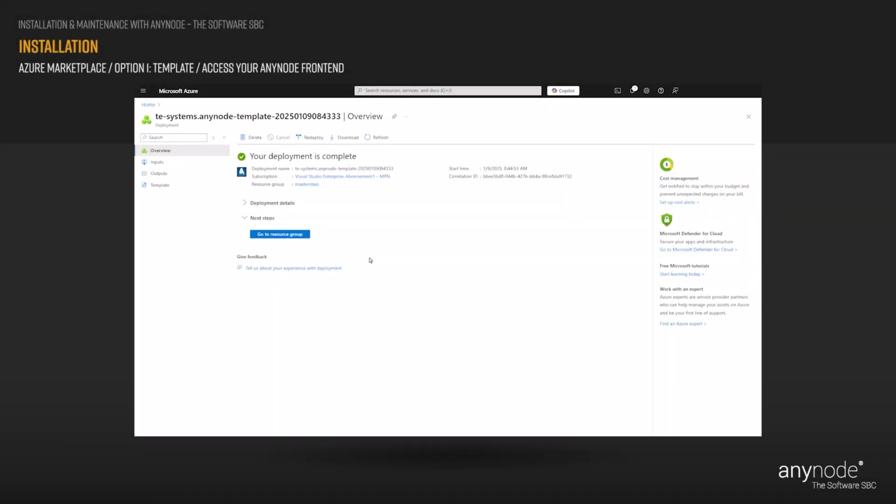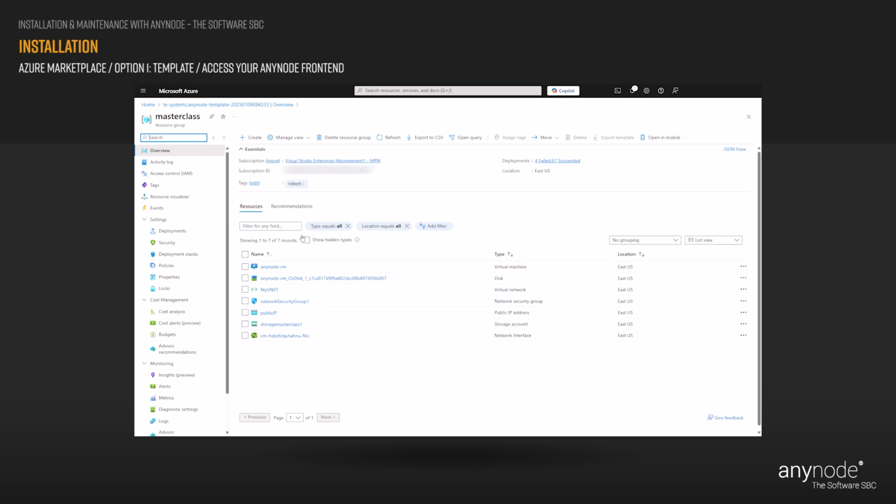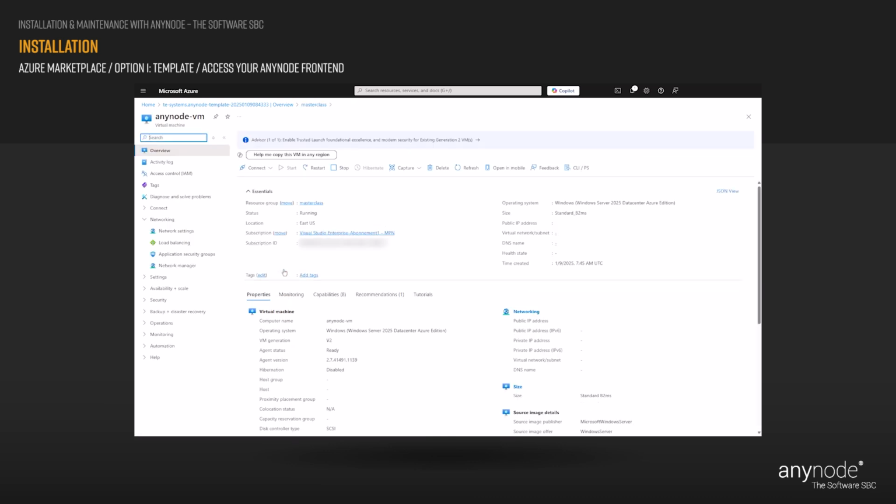Access your AnyNode frontend template with Windows Server 2025. Azure Bastion safeguards your virtual machines by offering lightweight, browser-based connectivity, eliminating the necessity to expose them via public IP addresses. This reduces the attack surface and mitigates the risk of unauthorized access. Upon deployment, a Bastion host is automatically generated on a subnet within your virtual network. Use the Connect button in the upper menu and choose Connect via Bastion.